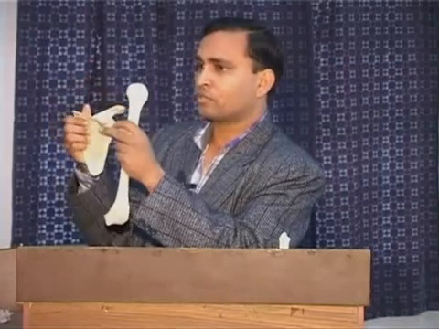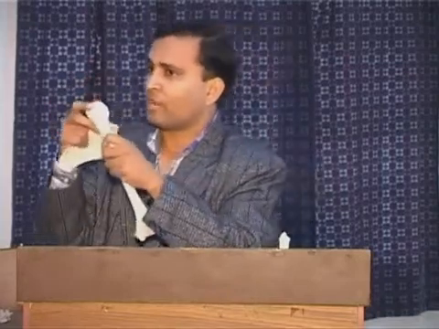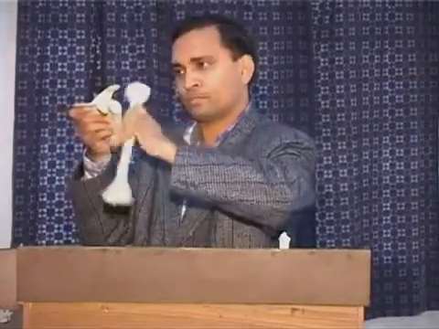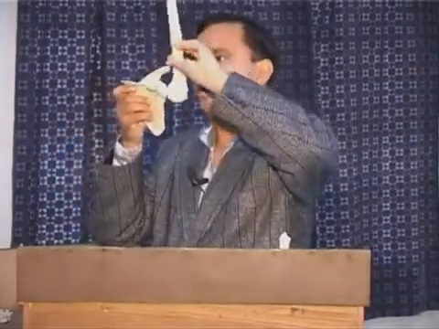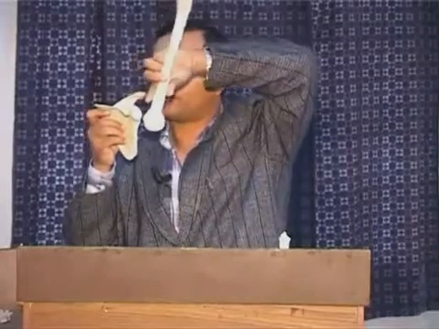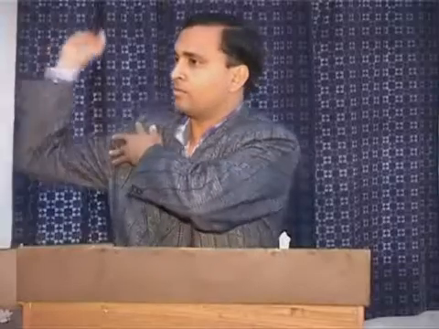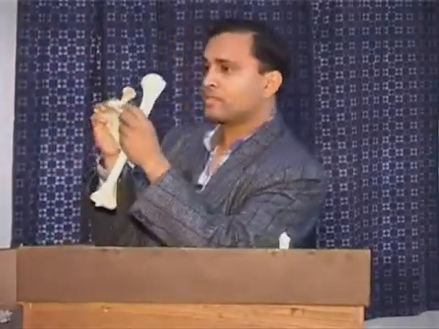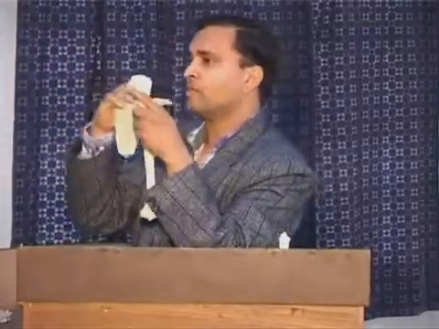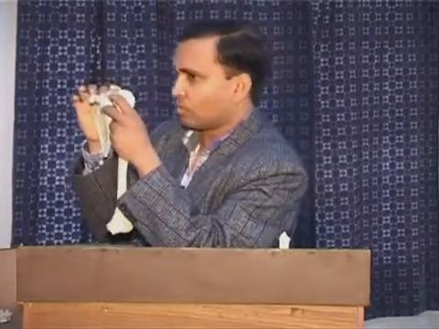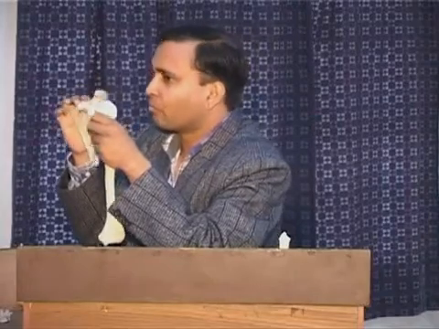Because of the smaller cavity and larger head, more range is available at the shoulder in comparison to the hip, because the ball is always out. It can go to any extent. You can go for full flexion, full abduction, full rotations. Clear? Full rotation. Because of the smaller cavity and larger ball, the ball is always out from the cavity. So it has less stability but more mobility.